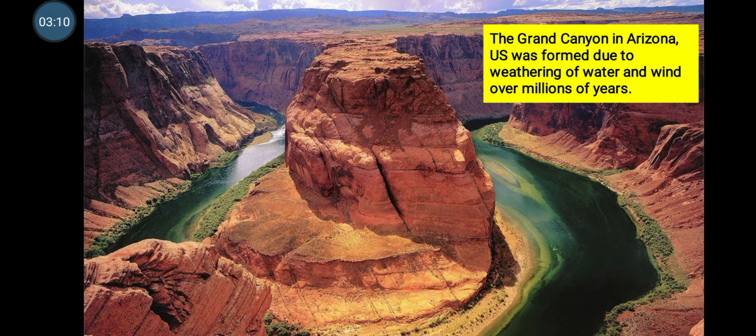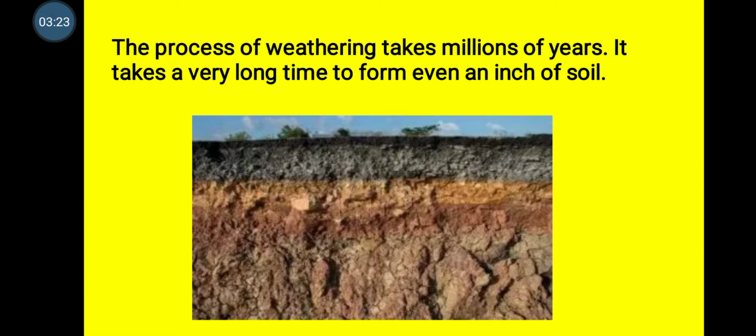As the Colorado River started flowing through it, it took millions of years for this canyon to form. The process of weathering takes millions of years, so it takes a very, very long time to form even an inch of soil.